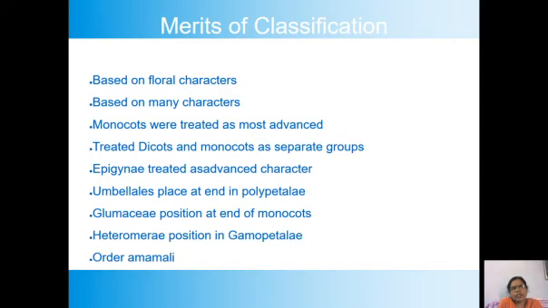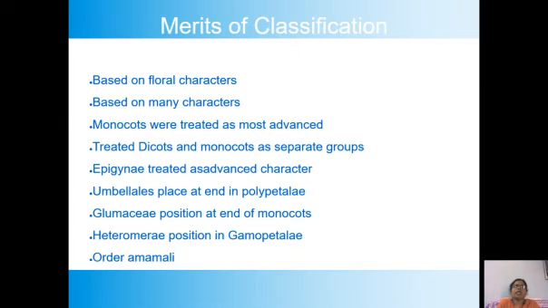If floral parts are infinite in number and the flowers are actinomorphic in nature, these are all characters that show the flower is very primitive.